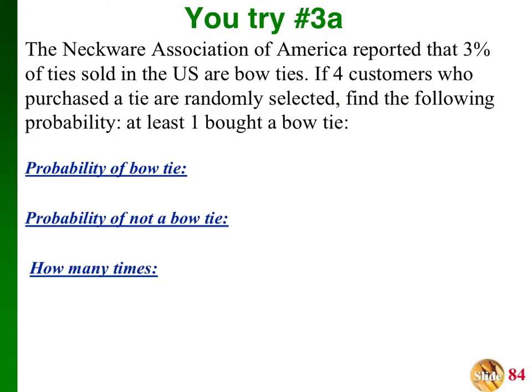All right, so here's a U-try for you guys. I want you to go through and try this problem out: the probability of buying a bow tie versus the probability of not buying a bow tie. As you can see, I have it right here as 3%. Before we even go on, I wouldn't put 3% down here. Remember, we needed to make this into a decimal, which would be 0.03. So make sure you guys are putting that one down. All right, I want to do 4 customers, so that's how many times, and I'm going to let you guys try to work out the rest of this problem. So go ahead and pause the video and try it on your own.